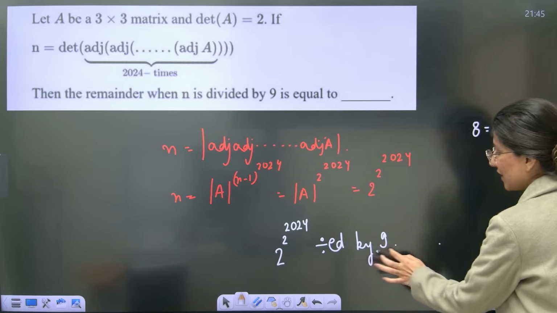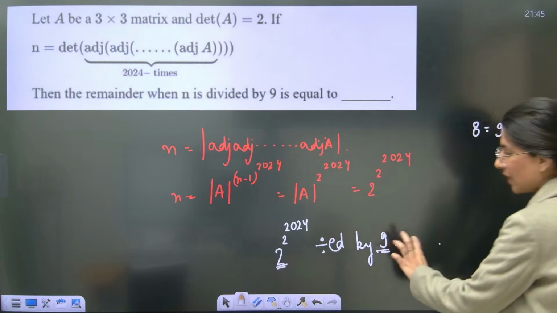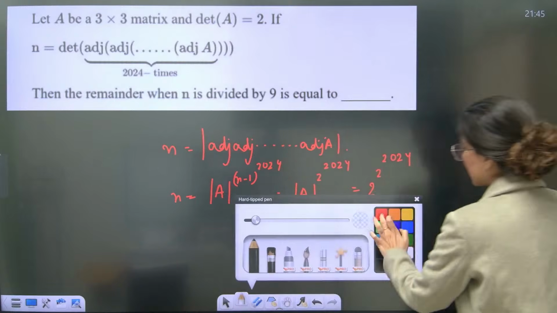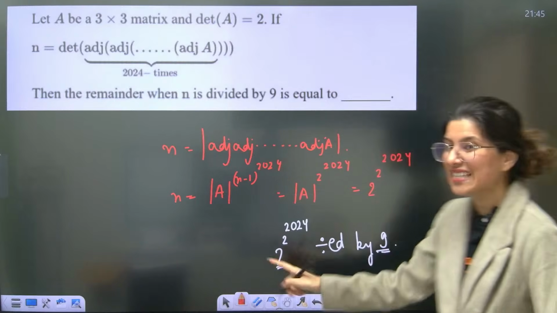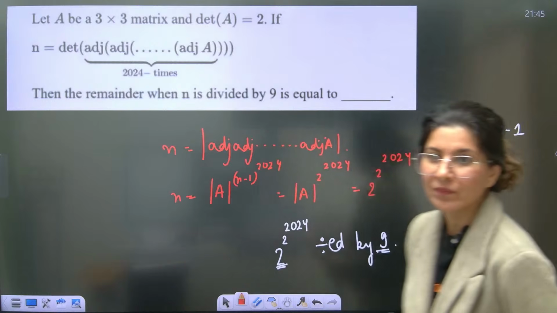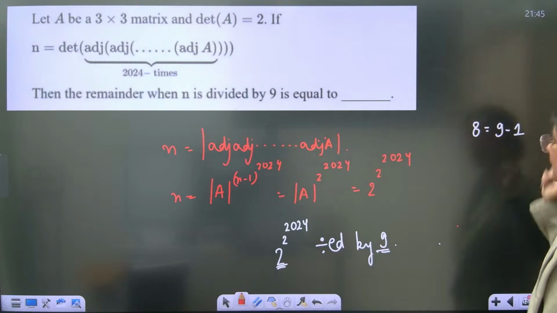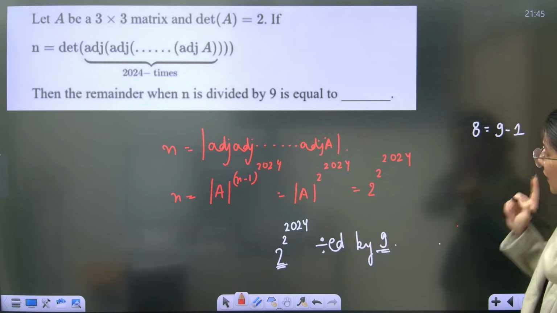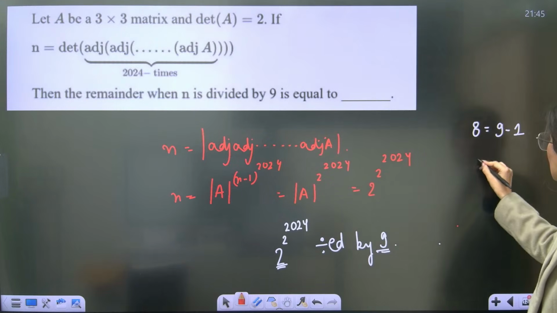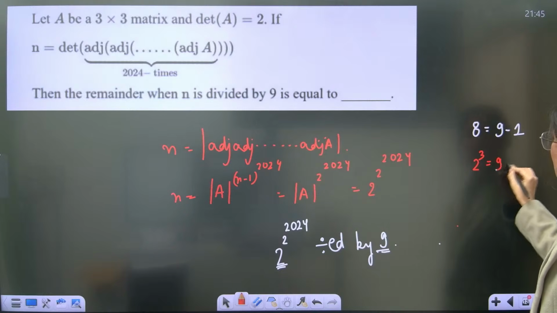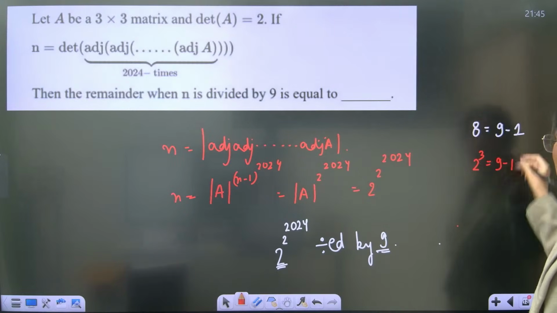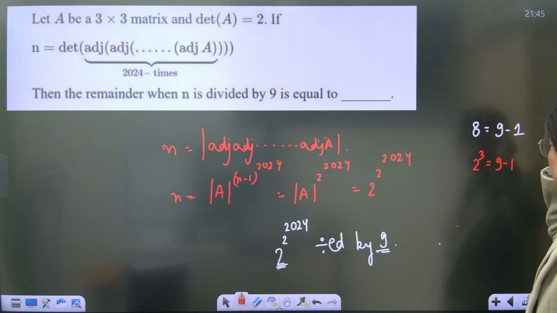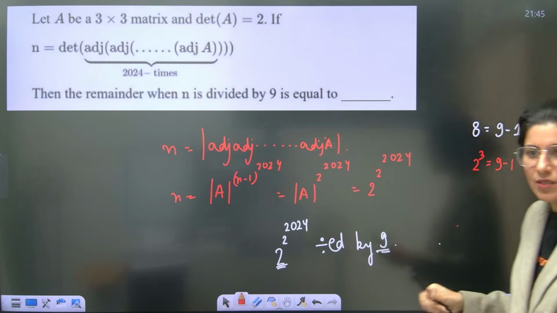So you have to establish a relation between base and divisor. Okay. And you'll be like, okay, 8 can be written down as 9 minus 1. What do you mean by that? So you want 8. How do you get 8? So 2 cube is equal to 9 minus 1. This is the relation, guys. Sorry, 9 minus 1 is 8. 2 cube is 9 minus 1, correct or not?